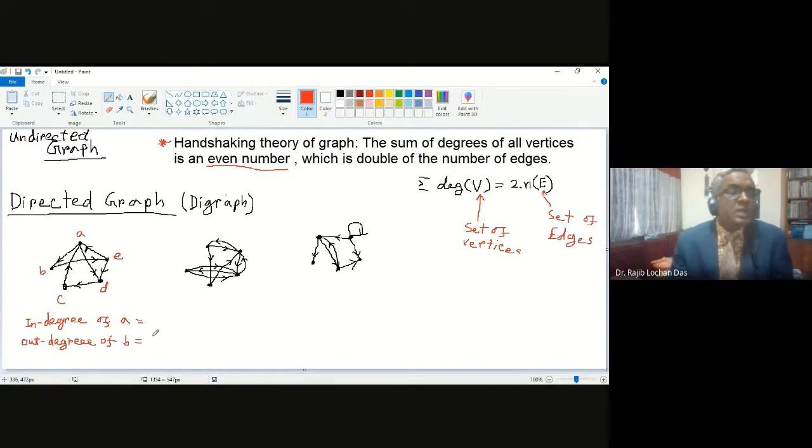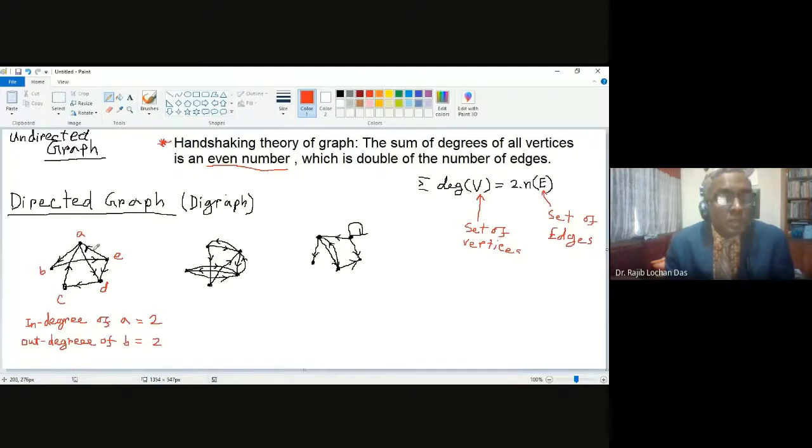So what will be in degree of A? In this case, you will count how many lines are coming in. So you can easily count how many lines are coming in for A point. That will be 2. And how many lines are going out? That will be also 2. So if you say only degree, that is actually 2 plus 2. That is how many lines are connected with A. That is actually 4 lines.